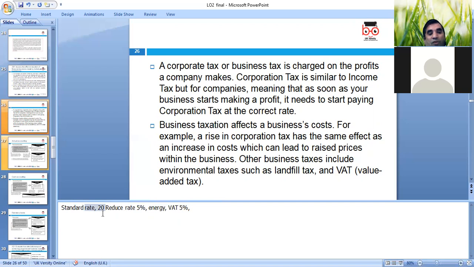Like commercial energy bills, how much is the VAT? We all know, 20%. Can we reduce this? Anyone, any idea? What do you think? Can we reduce this for the client?